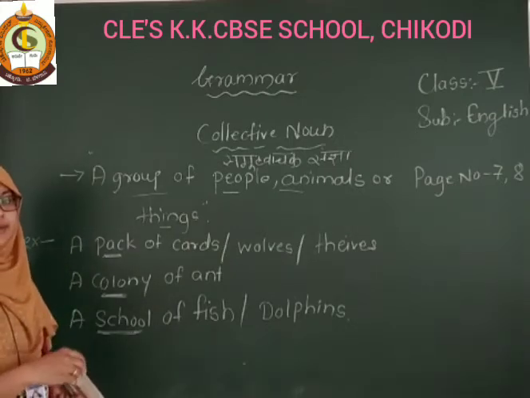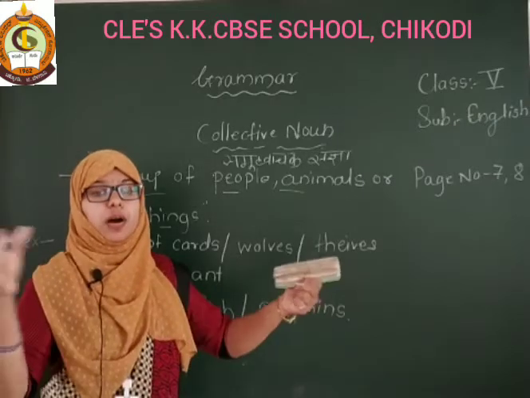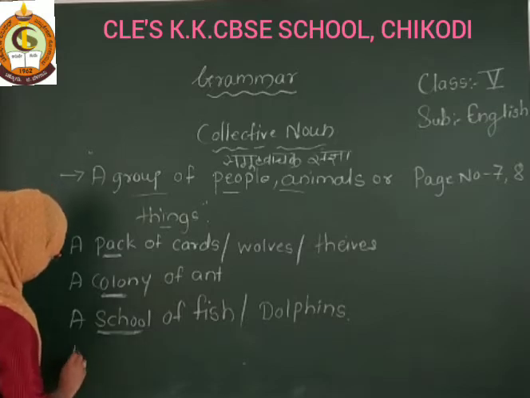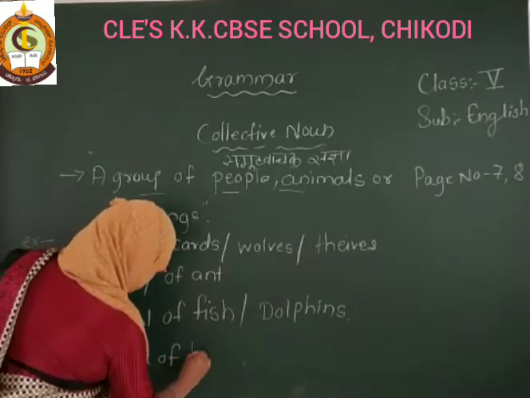Okay, next word: a flock of birds. Yes, a flock, a flock of birds.